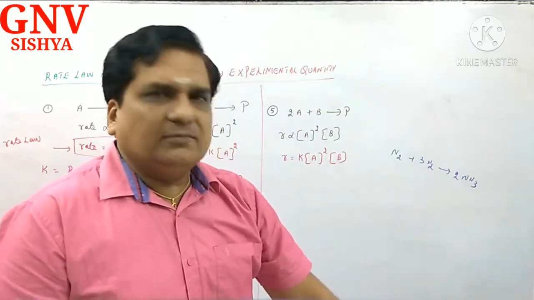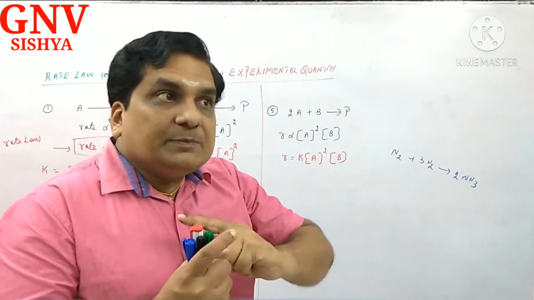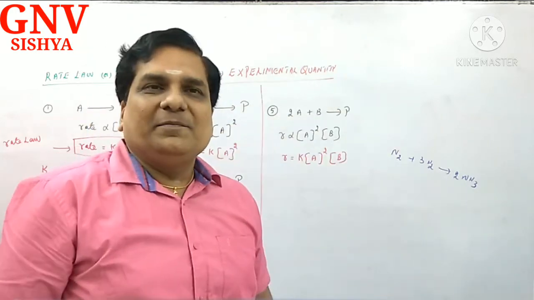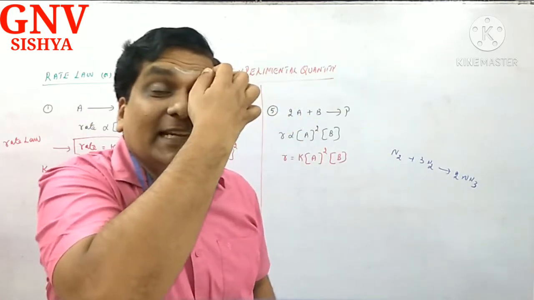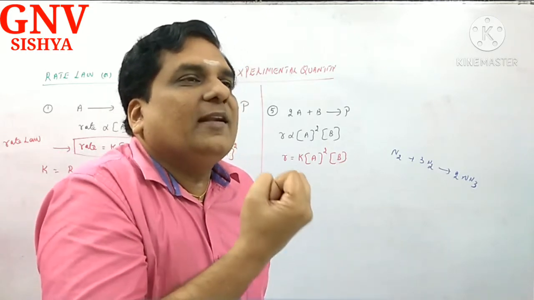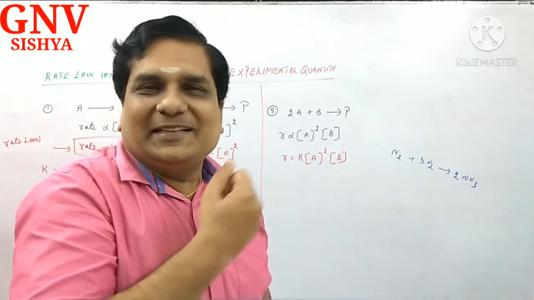That is stoichiometry. No change. But the speed of the reaction will be influenced by whom? Whether it is nitrogen or whether it is hydrogen. I hope you understand. That is why the rate of the reaction is an experimental quantity.